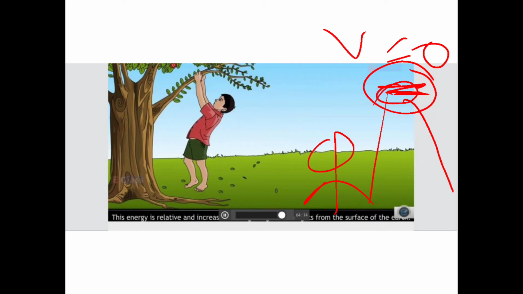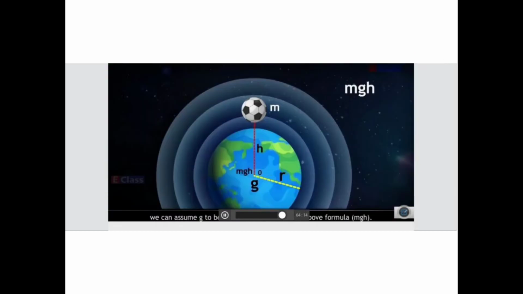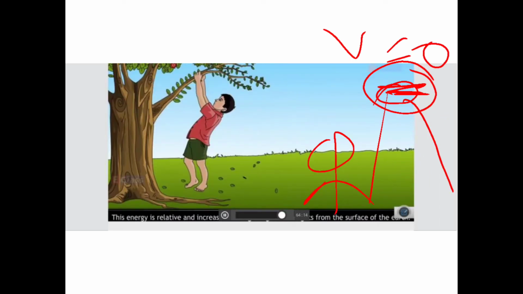Remember one thing: when the object is thrown upward, v is equal to 0, and when the object is falling down, u is equal to 0, right? When something is falling down in the direction of gravitational pull, a is equal to g, but when something is thrown in the upward direction, then a is equal to minus g.